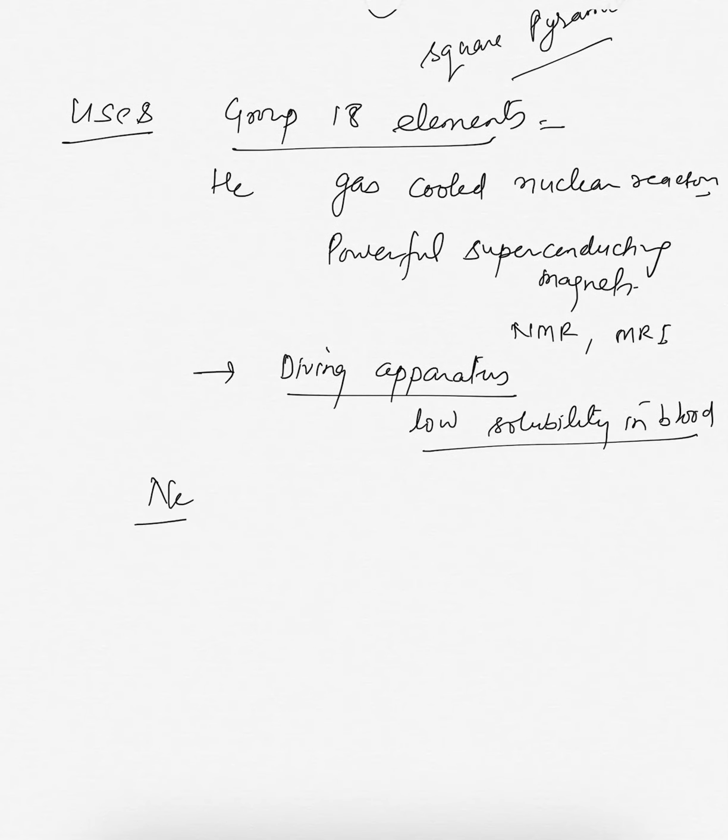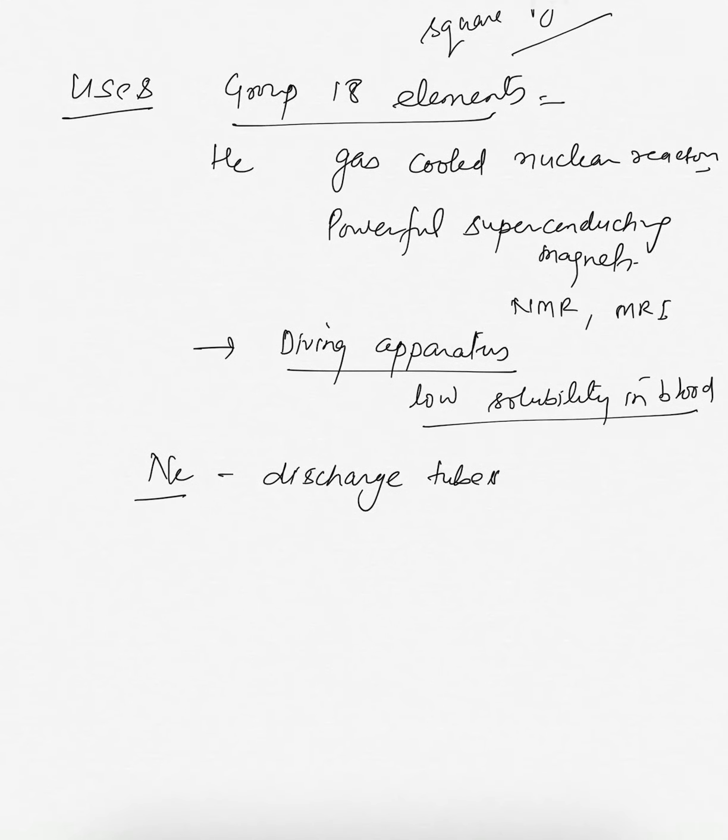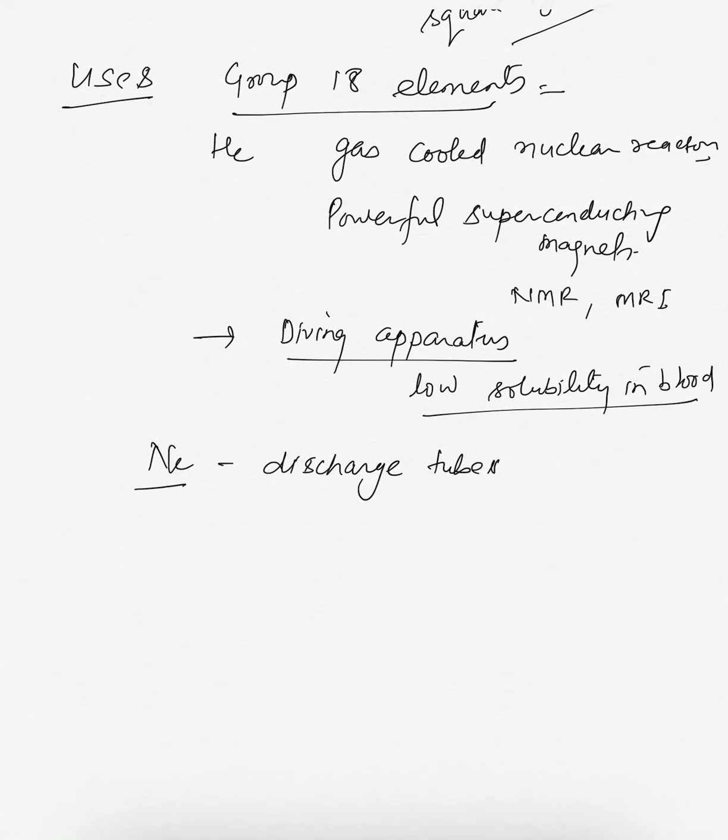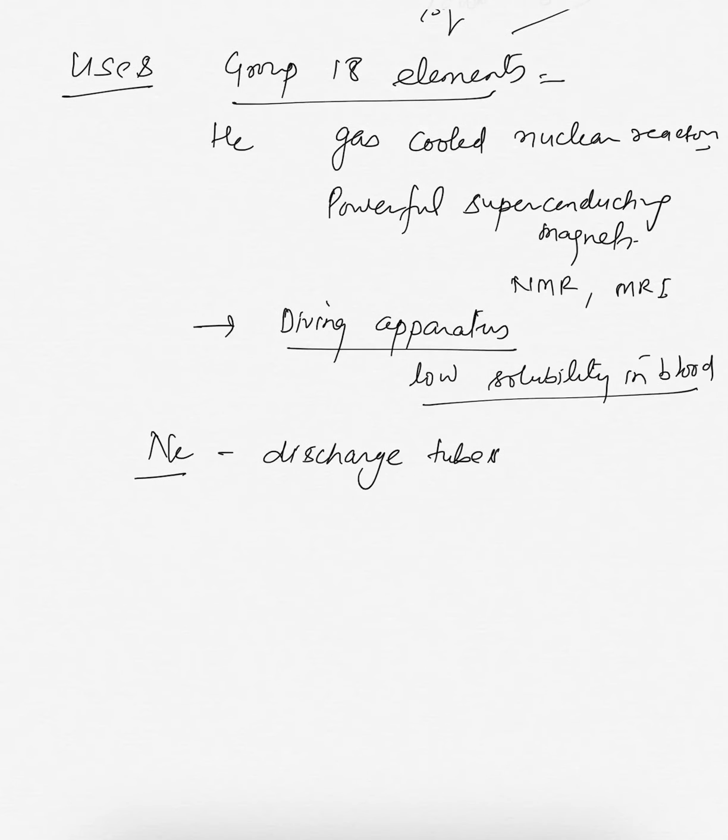Neon is used in discharge tubes and fluorescent bulbs. Argon is used to provide an inert atmosphere in high temperature metallurgical processes, arc welding of metals or alloys, and for filling electric bulbs.